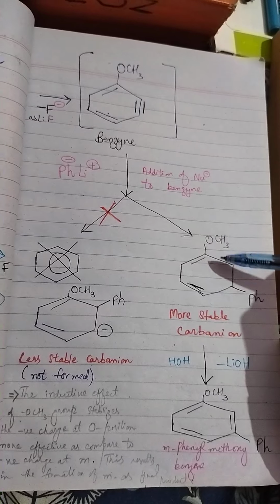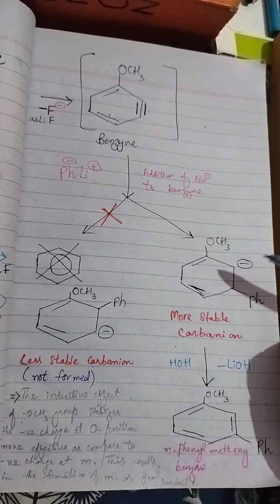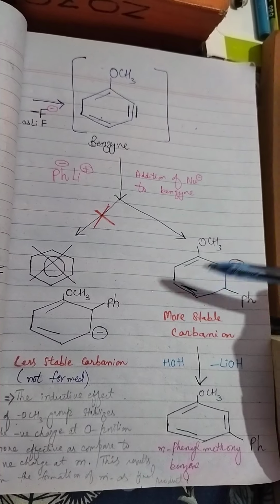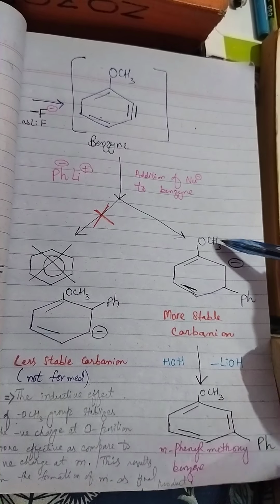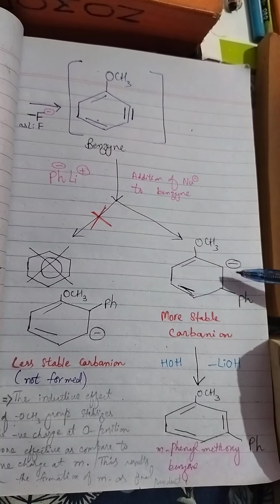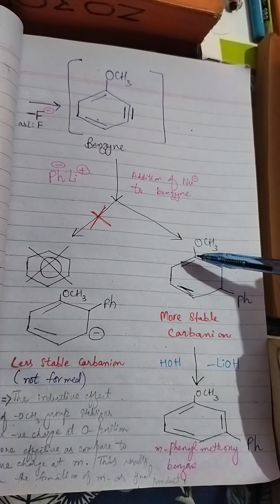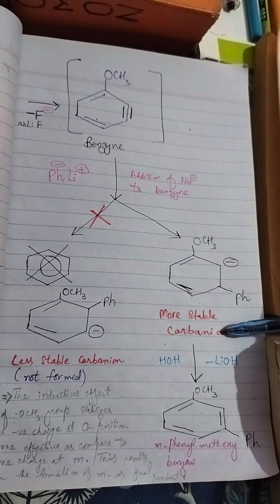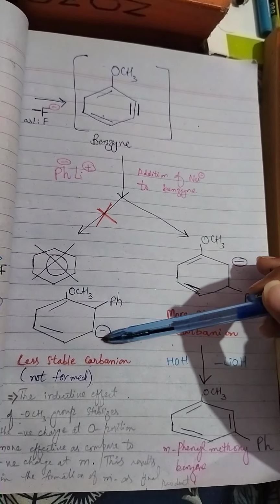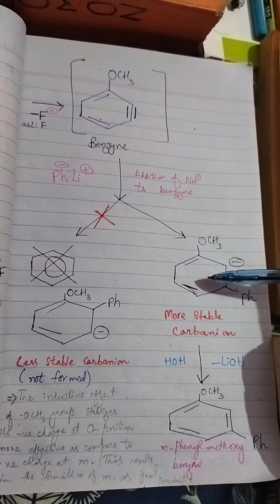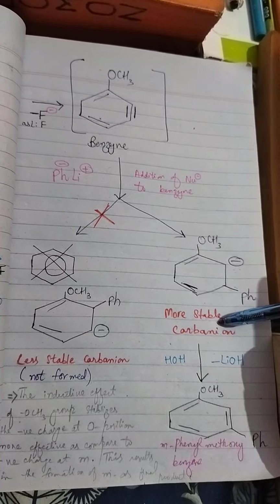So where will the negative charge attack, addition of nucleophile to benzyne. Here you can see that a more stable carbanion is formed, and you can see a less stable carbanion. So the product should be more stable.